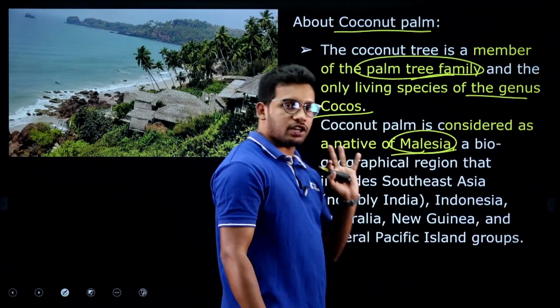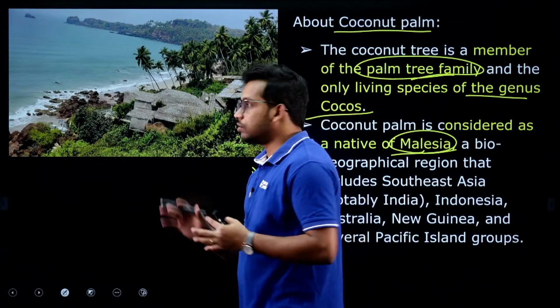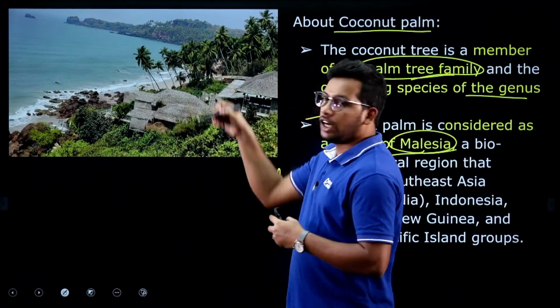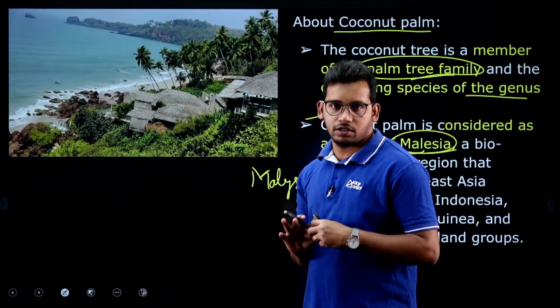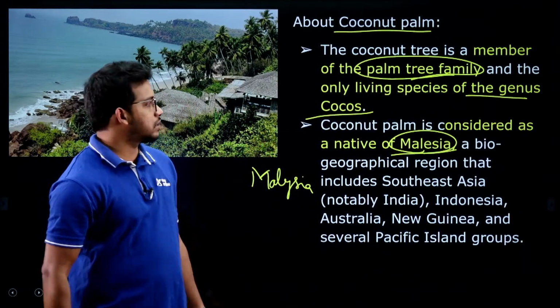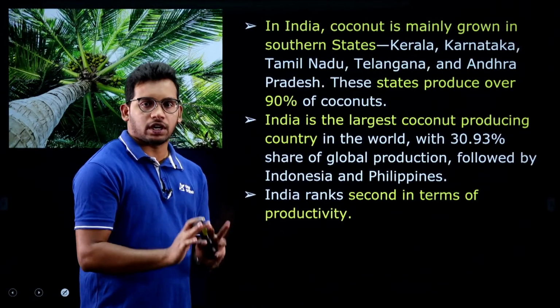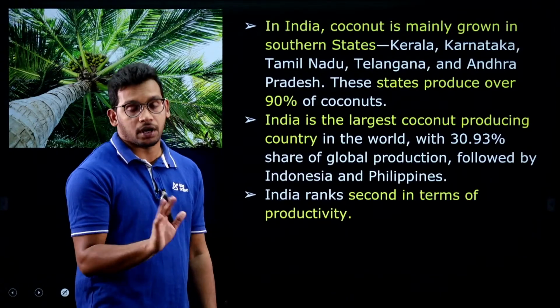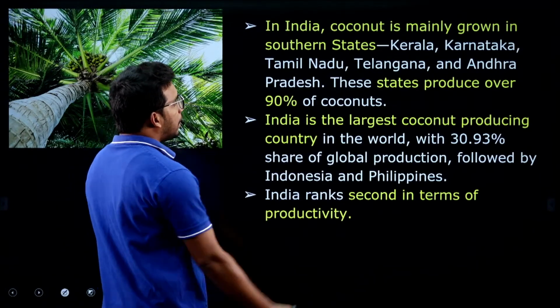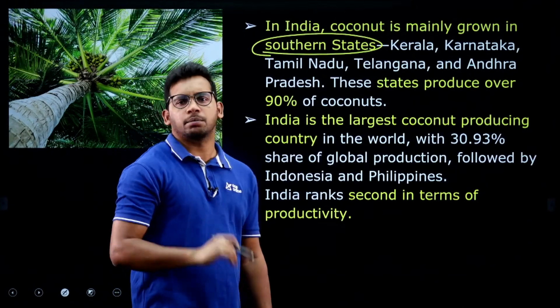This is a picture from Goa, a very realistic picture. You can see they are widely grown in the coastal regions. Coastal regions are very suitable for the cultivation of coconuts because they require certain types of climatic and soil conditions. We will see them as well, as that will also be asked in the exam. They are mainly grown in southern states because coastal regions are located in the southern part of India.